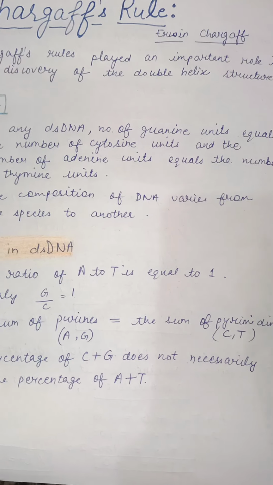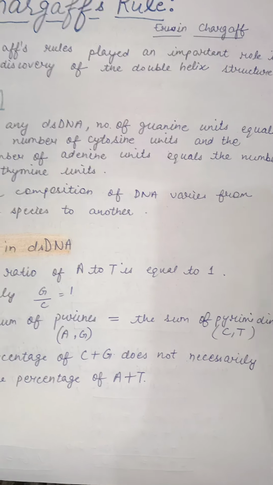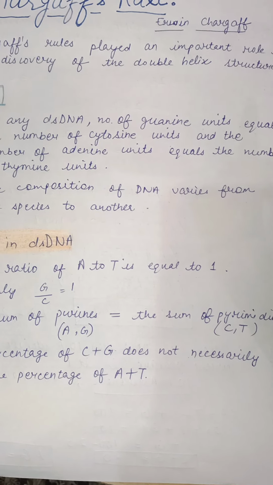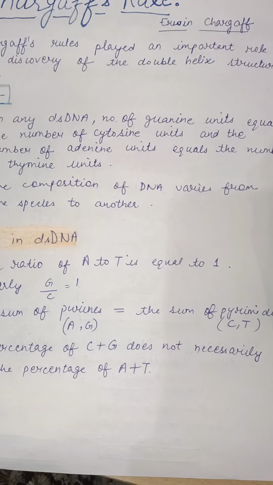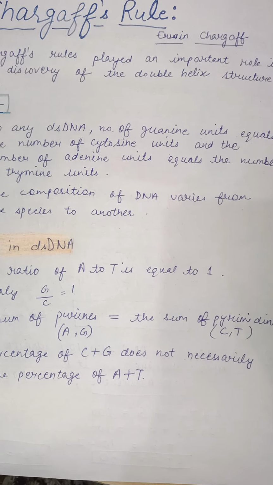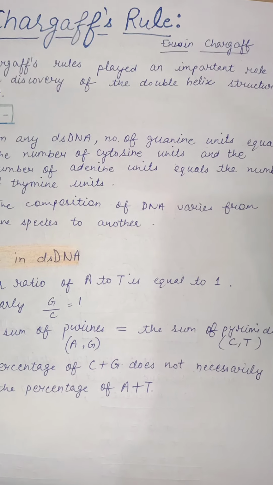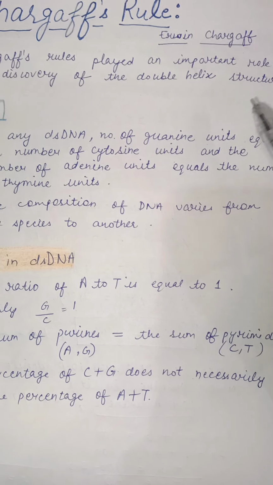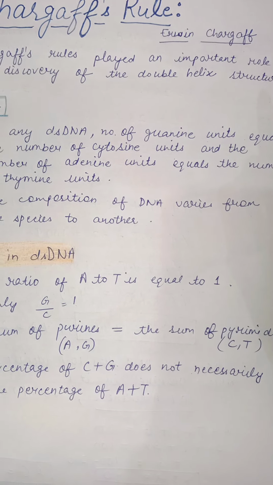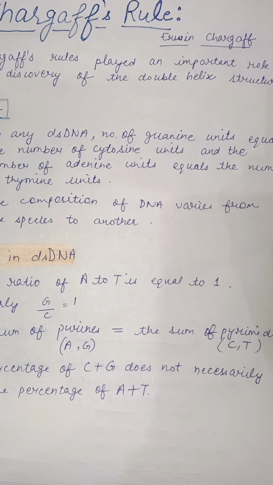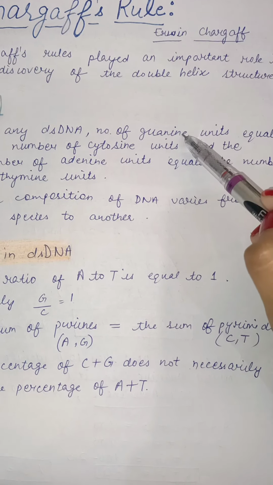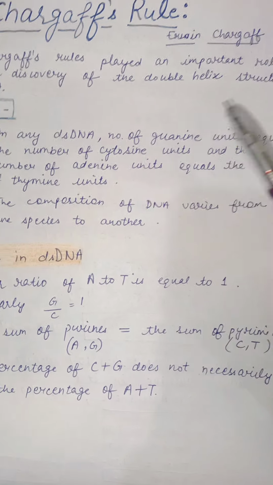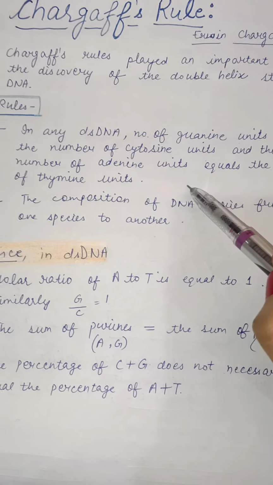As in DNA, the complementary base pairs exist. Means the guanine forms a bond with cytosine and the adenine always forms a bond with thymine, right? Means one purine and one pyrimidine. And so obviously the number of one particular nitrogenous base will be equal to the complementary nitrogenous base, right? So the number of guanine units is equal to the number of cytosine and the number of adenine units is equal to the number of thymine, right?